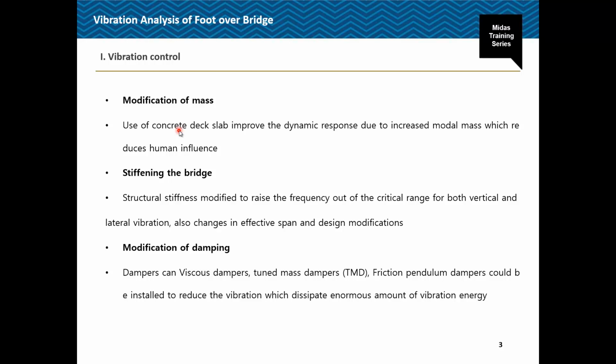Similarly, the stiffening of the bridge. Here again the structural stiffness can be modified to raise the frequency out of the critical range for both vertical as well as lateral vibration. We can either change the effective span or we can change the design modification, so accordingly we can make the bridge stiffened. And the third one is the modification of the damping. Again we can use various dampers such as viscous dampers, tuned mass dampers, or friction pendulum type dampers, which could be installed to reduce the vibration and dissipate the enormous amount of vibration energy.